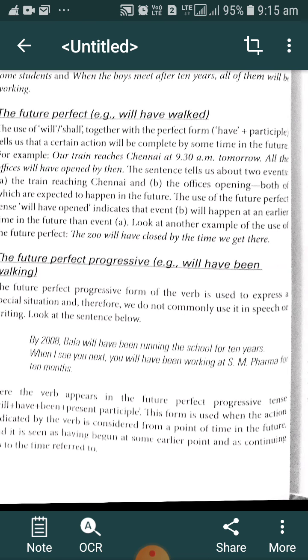To describe the starting point of a particular action in the future, as we use the present perfect progressive tense to describe that at a particular time the action started and still, at the time of speaking, that action is going on. This is the use of the present perfect progressive tense. In the same way, if we have to describe the starting point of an action in the future, we have to use the future perfect progressive tense.